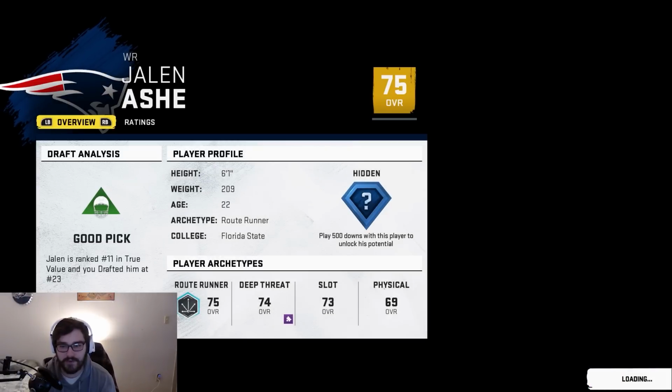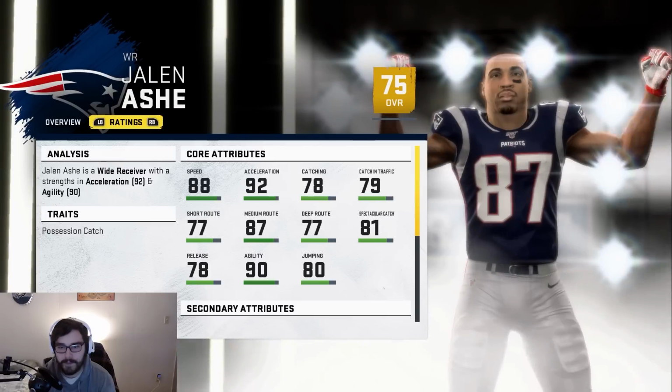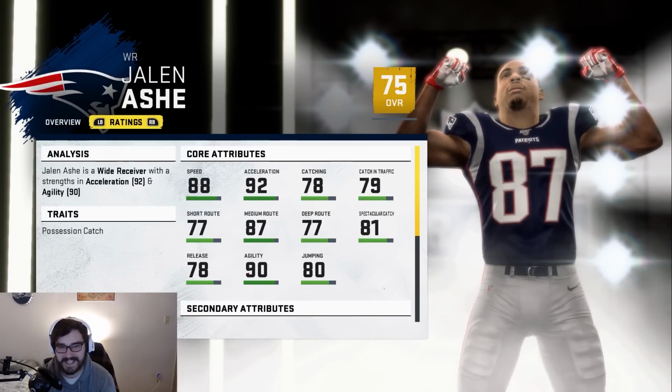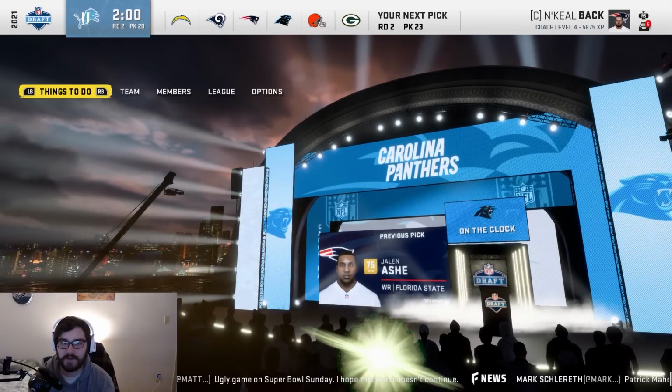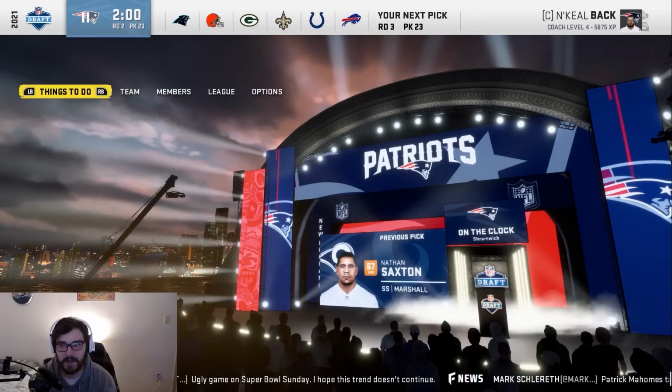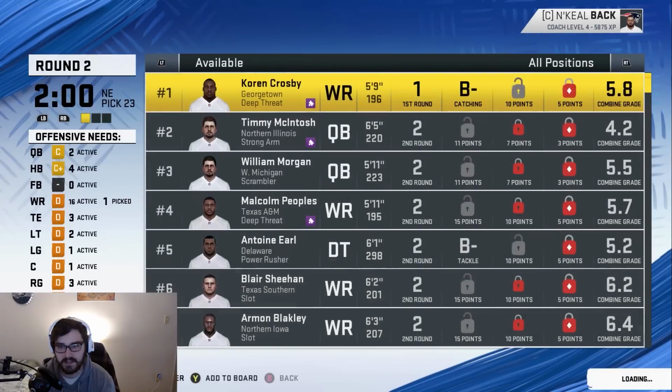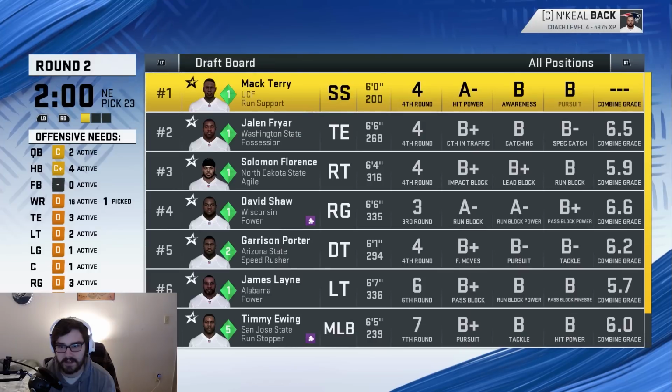He's a 75 overall with a hidden development trait. I really hope he has a really good development trait, because he can help out our receiver core a ton this year. I may have to trade up one of these draft picks, because there are a bunch of players I want who are supposed to go around the 4th round. So I may have to trade back up into the 2nd here to get all these people.